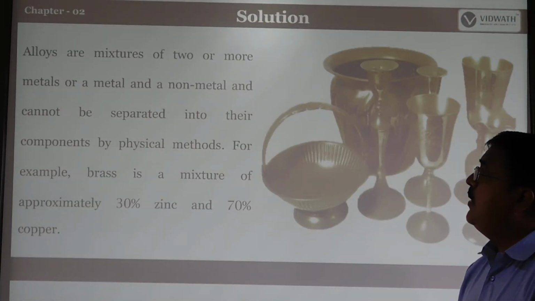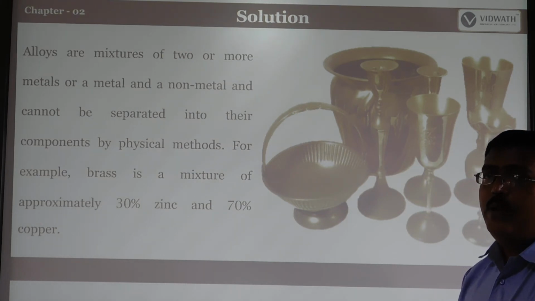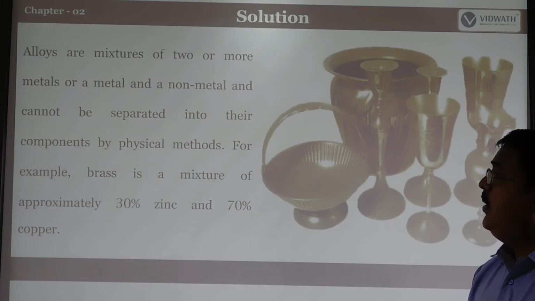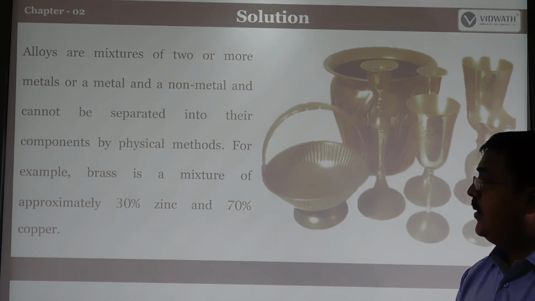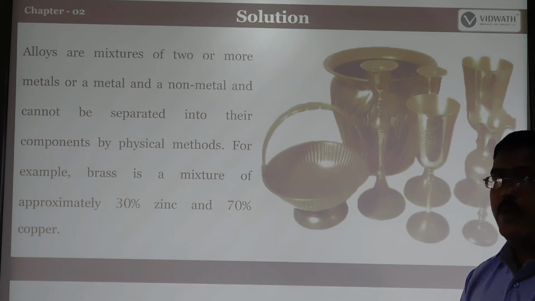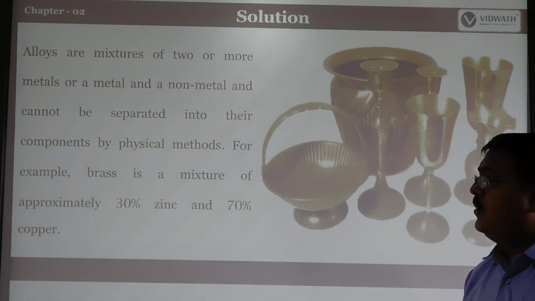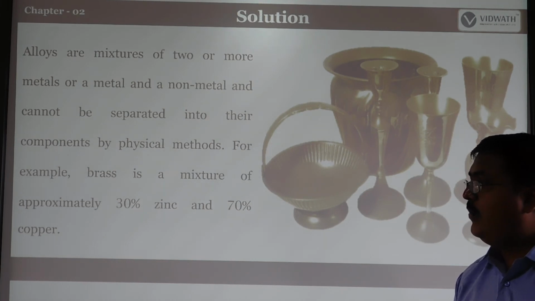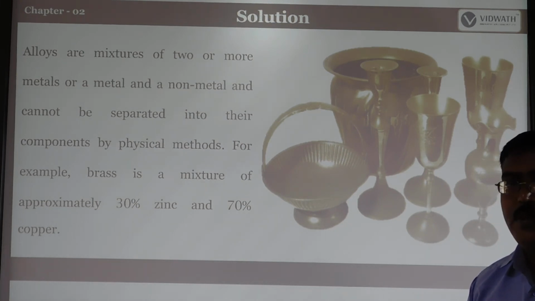So alloys are a mixture of two or more metals, or a combination of a metal with a non-metal. They can be separated into components by physical methods. For example, brass is a combination of 30% zinc and 70% copper, so it can easily be separated. Brass is one of the alloys of zinc and copper: 70% copper, 30% zinc.